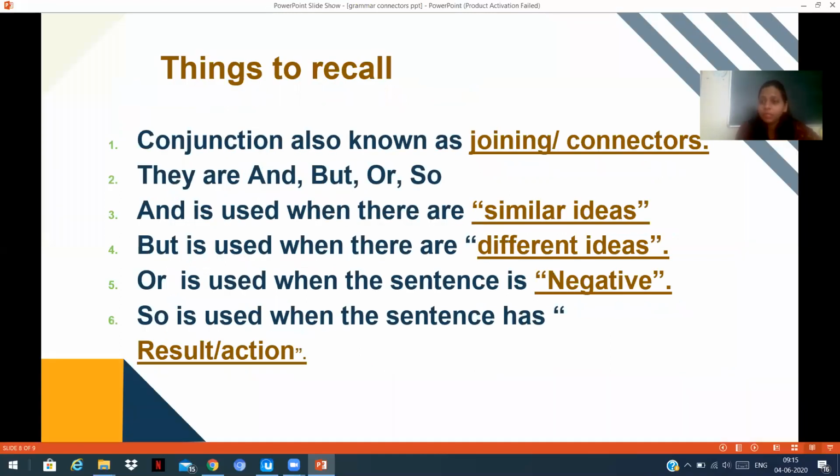Now, things to recall. What have we learned today, children? We have learned that conjunctions are also known as joining words or connectors. They are and, but, so, or. When do we use and? And is used for similar ideas. When do we use but? But is used when a statement has different ideas. Now, when do we use or? Or is used in the negative statement. So, when do we use so? So is used when a sentence has a result with an action.